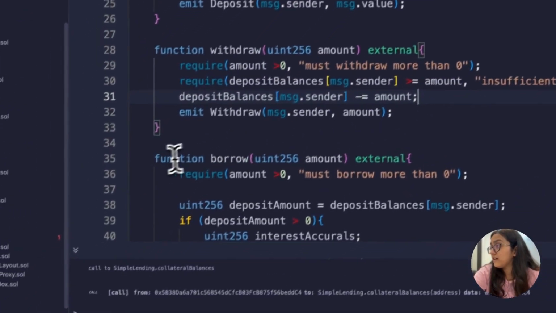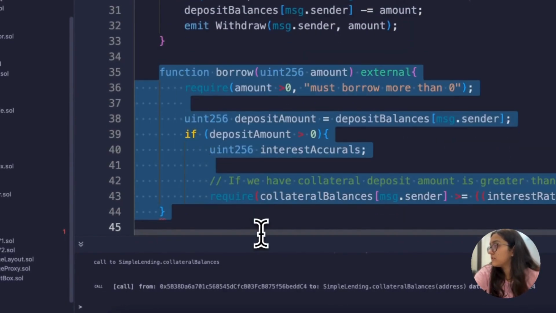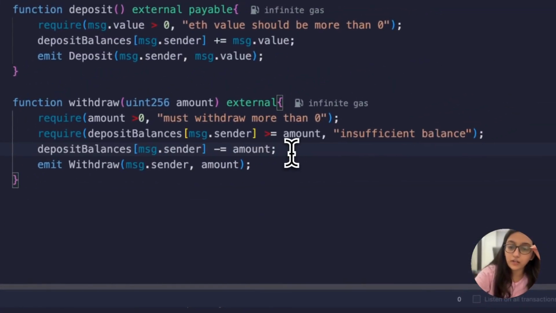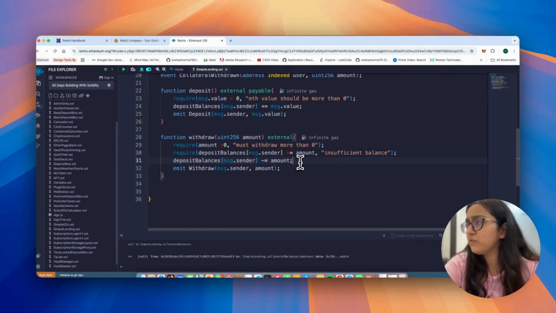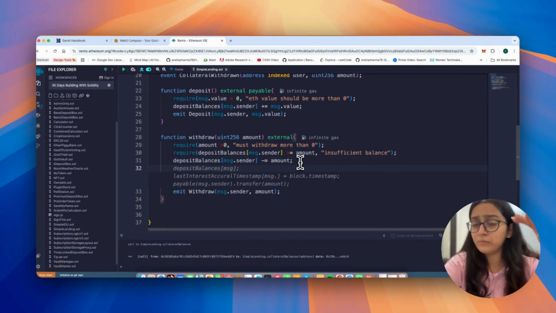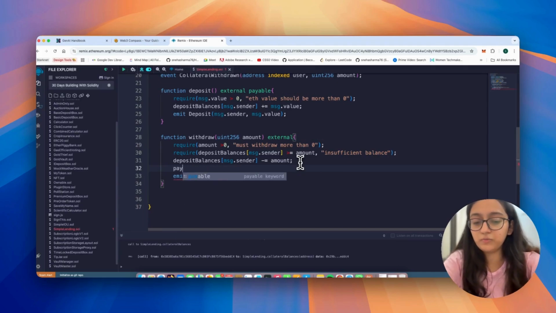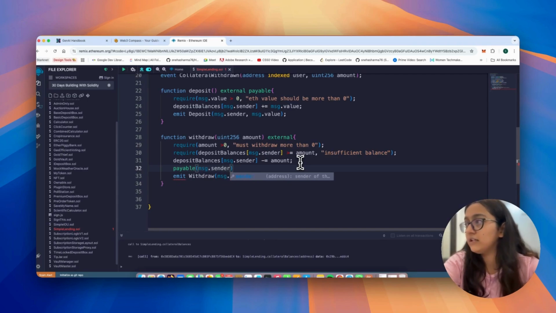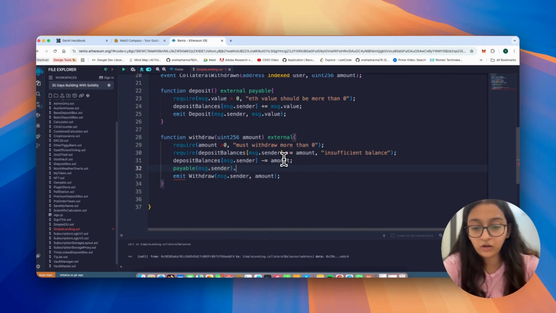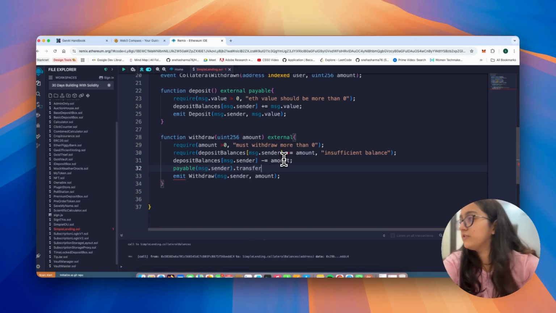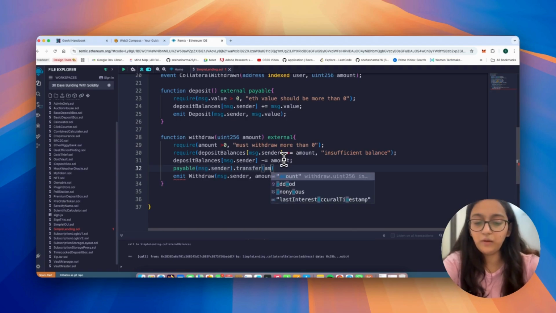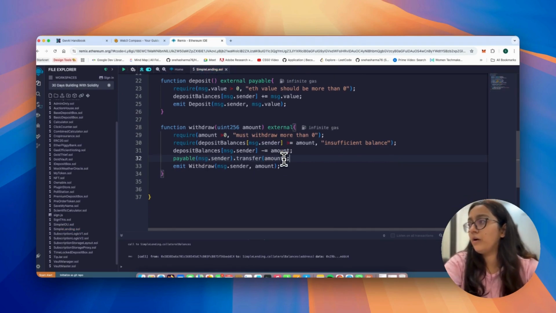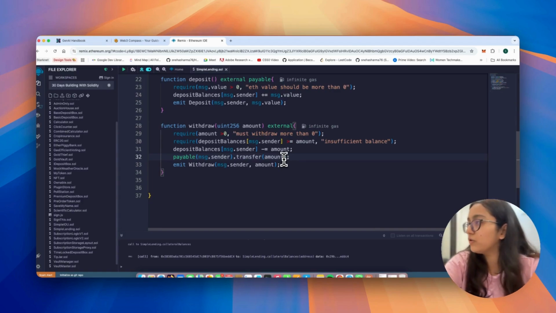And the AI says, let's just cancel this. Okay. Once you've deducted the amount, great. But it says emit withdraw. No, you have deducted it, but did you transfer it? You haven't. So we will say, hey, this particular message.sender has to be payable, and we say payable message.sender dot transfer amount. Okay, and then emit the amount here. Okay, so great.